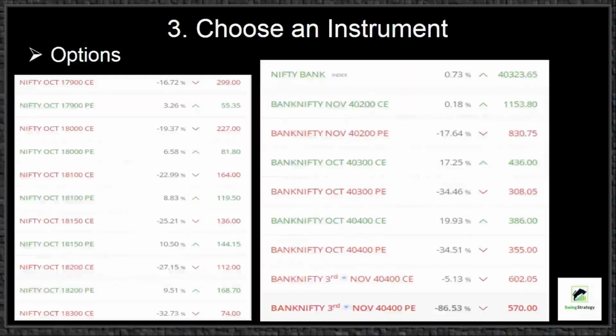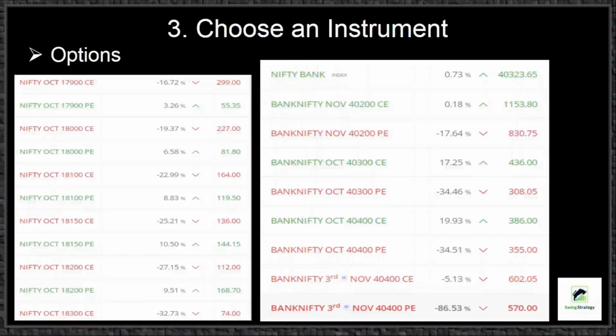Similarly, you can choose options for trading. Options are conditional derivative contracts that allow buyers of the contracts, that is option holders, to buy or sell a security at a chosen price. For example, Bank Nifty is trading for 40,323.65 per share and a call with a strike price of 40,200, that is Bank Nifty November 40,200 CE, with an expiration of 1 month, is trading at 1,153.8. The option increases in value by 25, that is the lot size, for every rupee the stock increases. The option expires worthless when the stock is at the strike price or below at expiry.